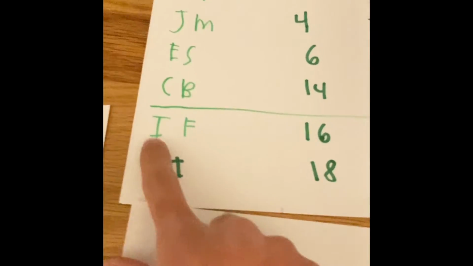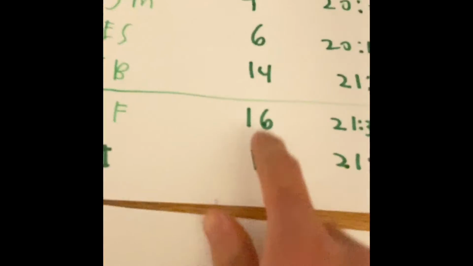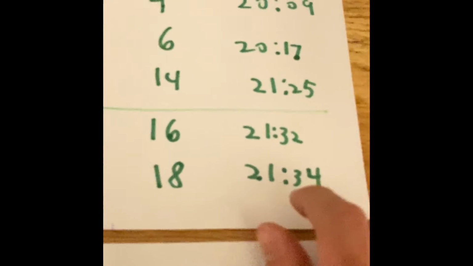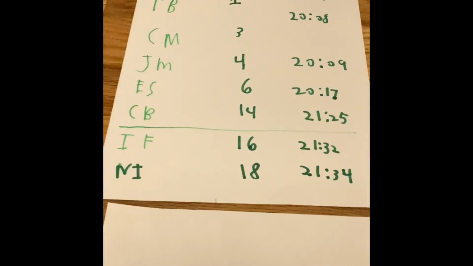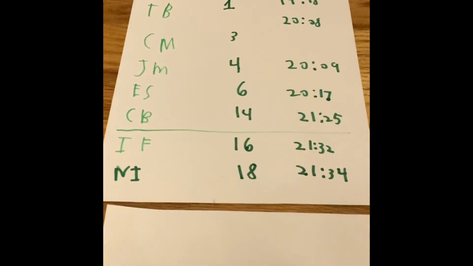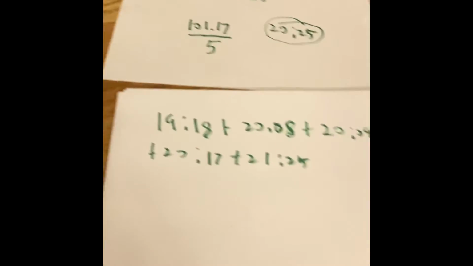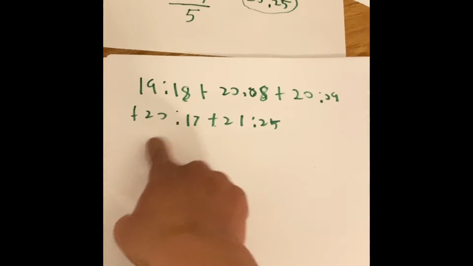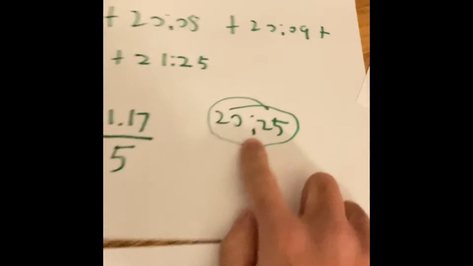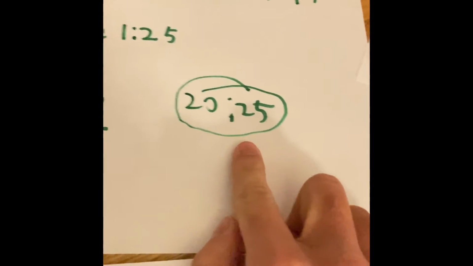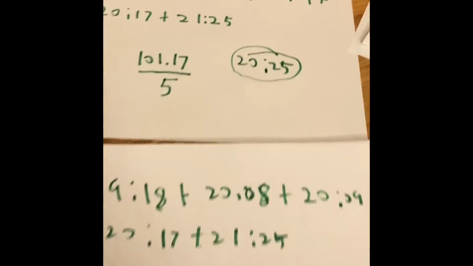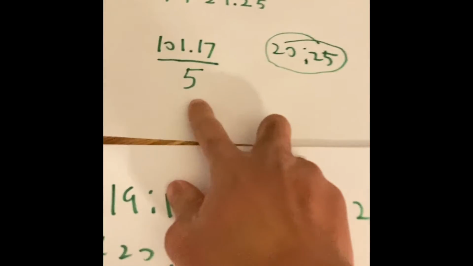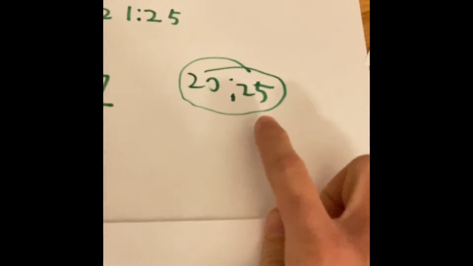When we have IF and NI added, they get 16th and 18th place, and their times are 21:32 and 21:34. If we try finding the average, our average is actually going to change. The reason is if we add the times in here, not only will we get a different answer, but we'll also have a different average. So this is how we do the average: add up all the numbers, and divide by how many numbers there are to get an average.